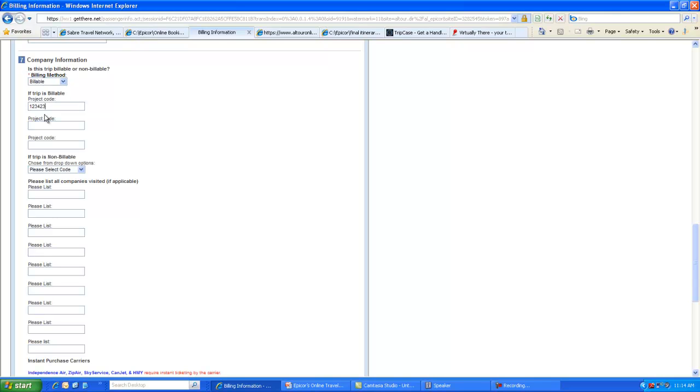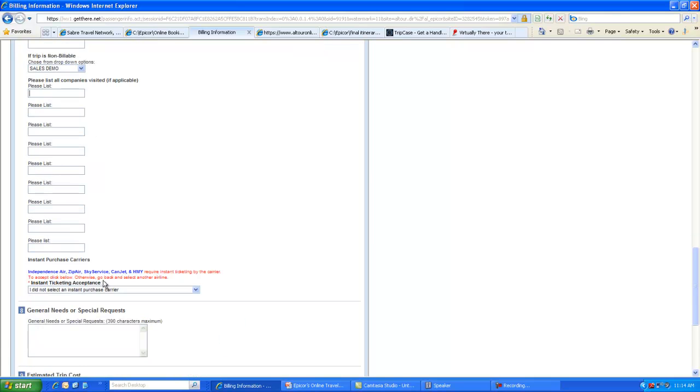If it's billable, you can put in the project code here, and if there's more than one, fill them in here. If it's non-billable, you'll select the reason code from here. These are the reasons that we have. And if you're supposed to list companies, you can list them here for reporting purposes. Here's where you can put any other special requests,